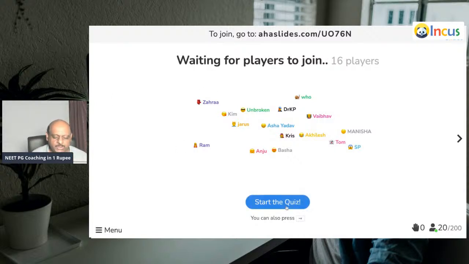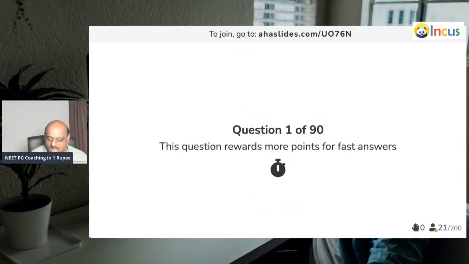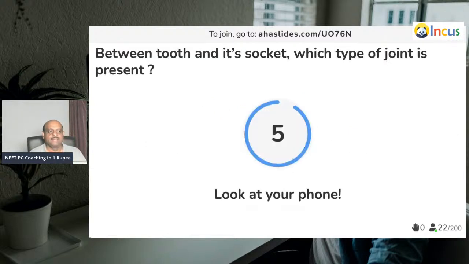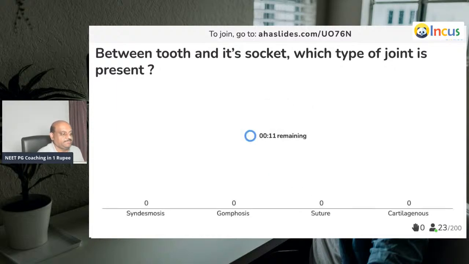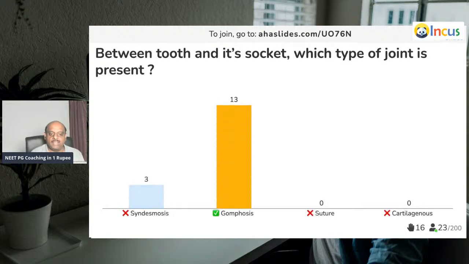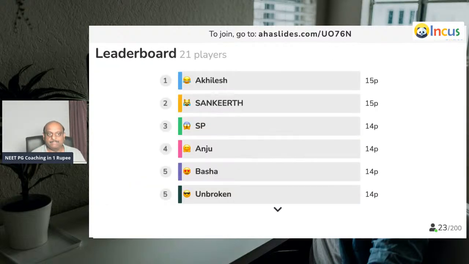3, 2, 1 start. The first question: between the tooth and its socket, what type of joint is it? So you should know the different types of joints, which is the favorite question of the examiner. Punch your answers, doctor. So you should remember that it is gomphosis.